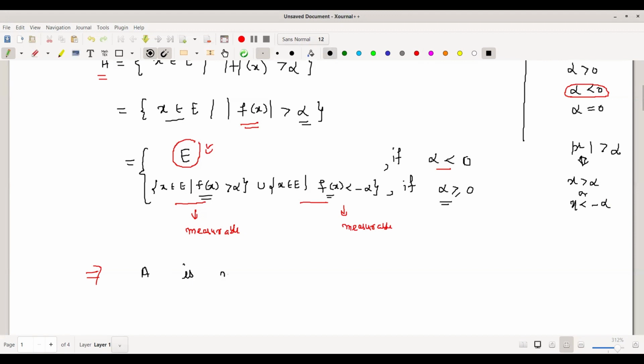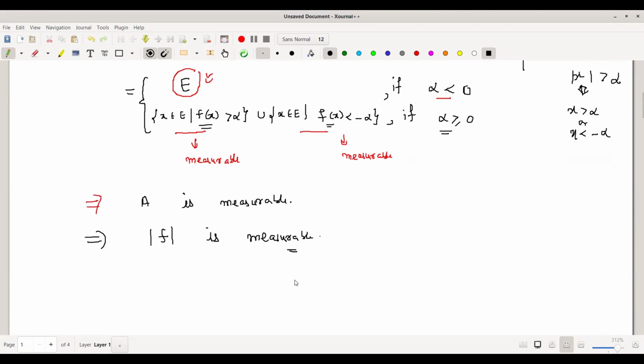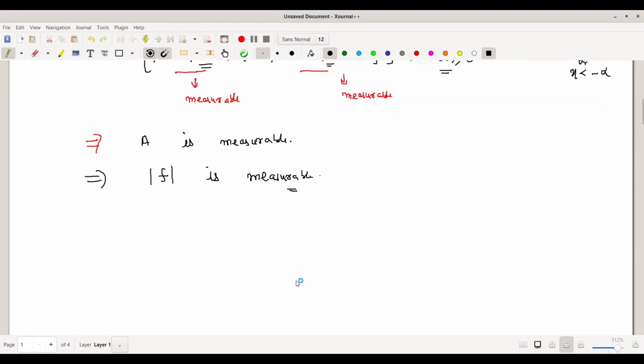A is measurable. So since my set A is measurable, this means I can say the function mod f is measurable. So this way we have proved if f is measurable, then mod f is also measurable.